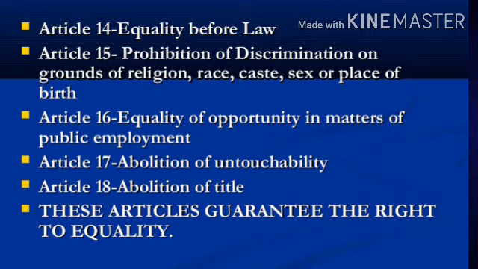Article 15 is for the prohibition of discrimination on the grounds of religion, race, caste, sex, that is nothing but gender, or place of birth. Next is Article 16. This is related to creating equality of opportunities in matters of public employment. Next is Article 17, abolition of untouchability. That means the practice of untouchability is completely stopped according to this article.